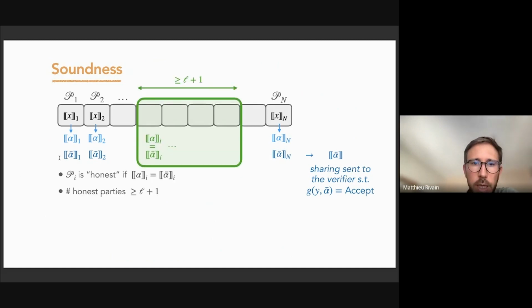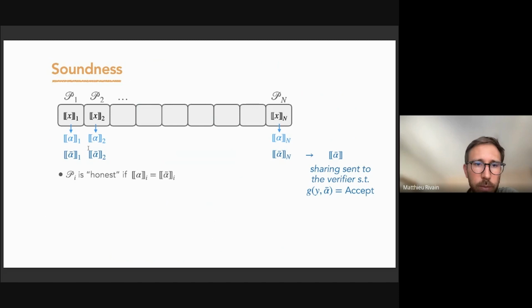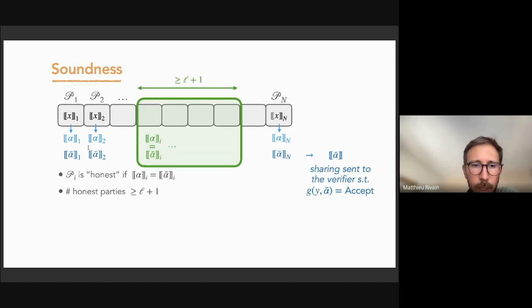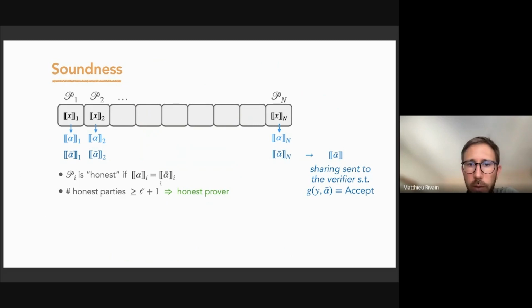And we say that the party is honest if it matches, and the party is dishonest if it doesn't match. So in case we have L+1 or more honest parties, we can actually show that we are in the presence of an honest prover that knows a valid witness. So if we are in the presence of a malicious prover, the number of honest parties must be at most L.